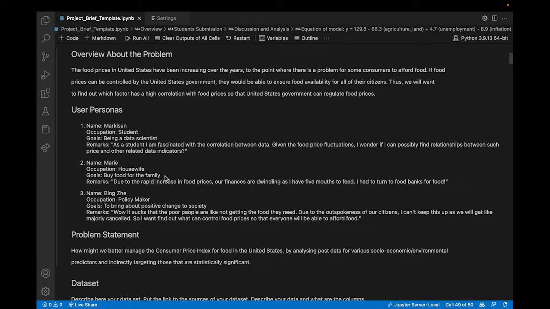Our problem is that the food prices in the United States have been increasing over the years, to the point where there is a problem for some consumers to afford food. If food prices can be controlled by the United States government, they will be able to ensure food availability for all of the citizens. Thus, we will want to find out which factor has a high correlation with food prices so that the United States government can regulate food price.